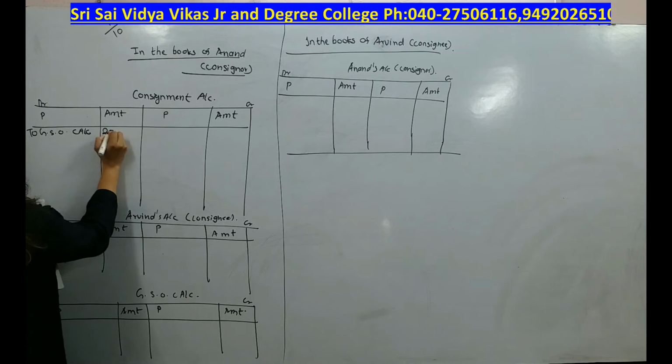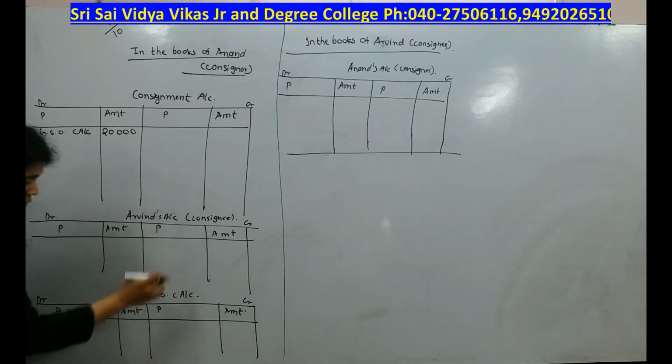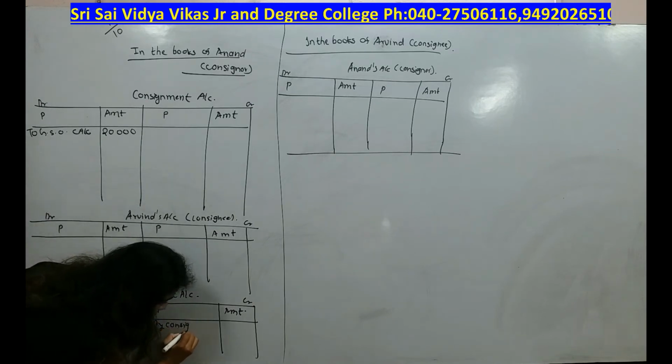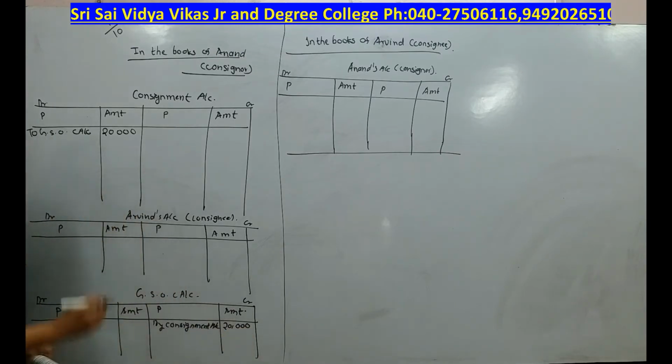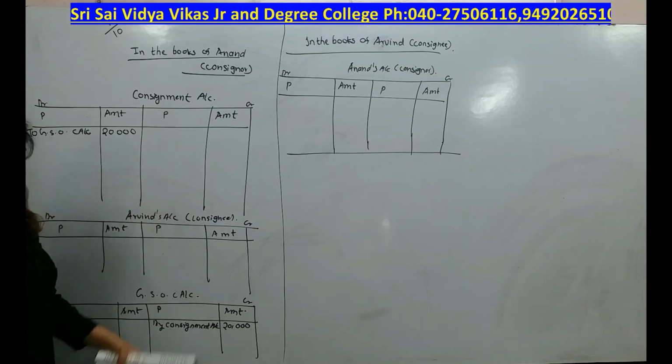How much? 20,000. So here I will write by consignment. First step done. Which principle are we following here? Debit all expenses and losses, credit all incomes and gains.